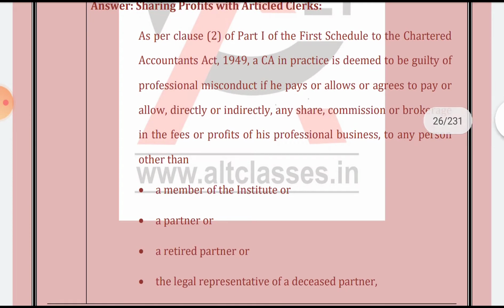As per Clause 2 of Part 1 of the First Schedule of the Chartered Accountants Act 1949, a CA in practice is deemed to be guilty of professional misconduct if he pays or allows or agrees to pay or allow, directly or indirectly, any share, commission or brokerage in the fees or the profit.